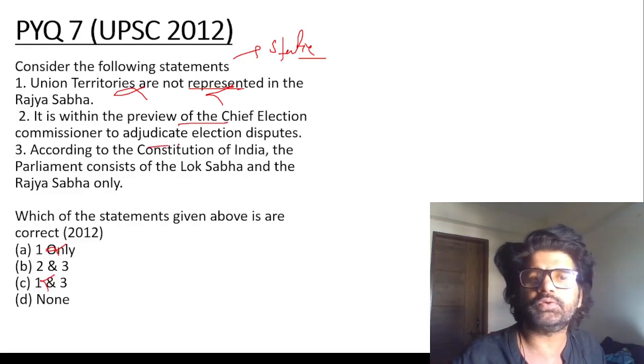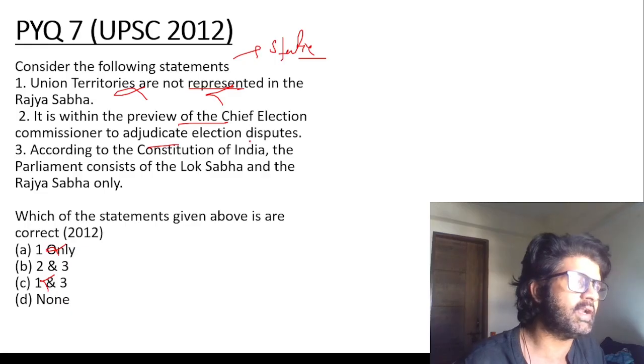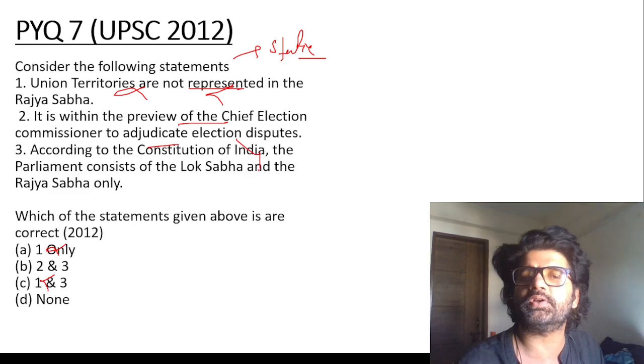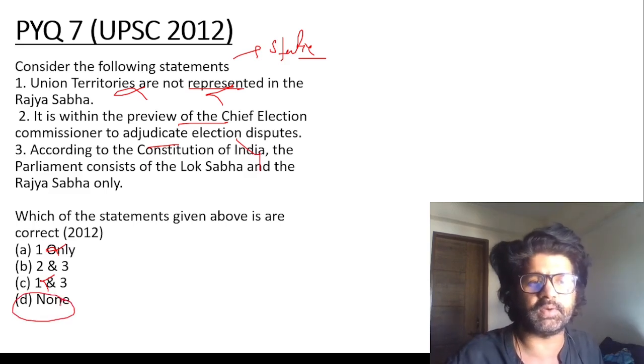It is within the purview of, no, they do not adjudicate election disputes. They conduct elections for Parliament and state legislature, President, Vice President. Adjudication is High Court, Supreme Court. So second is wrong, answer is D, none.